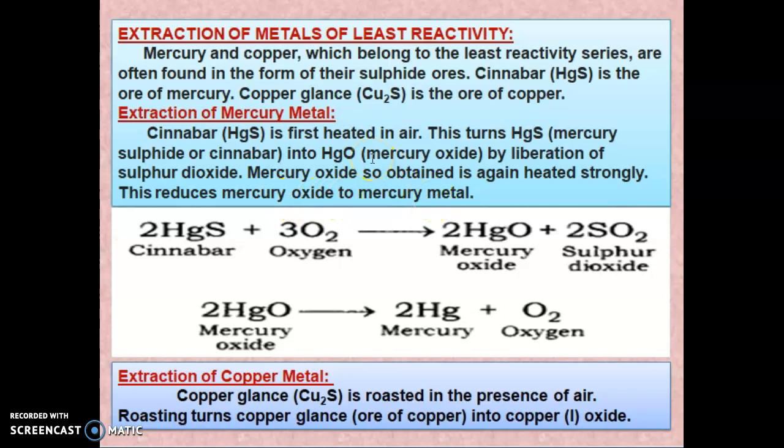So in the extraction of metals of least reactivity, we will see two types. One is cinnabar, the ore of mercury. The second one is copper glance, the ore of copper. First we will see the extraction of mercury metal.